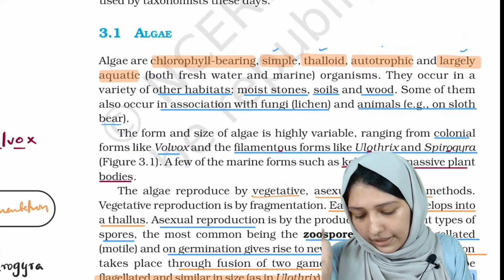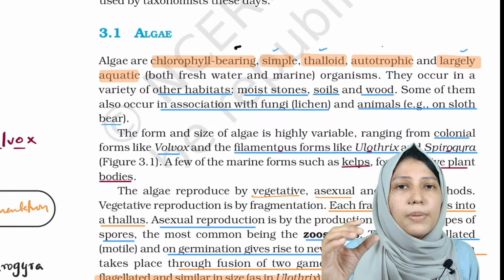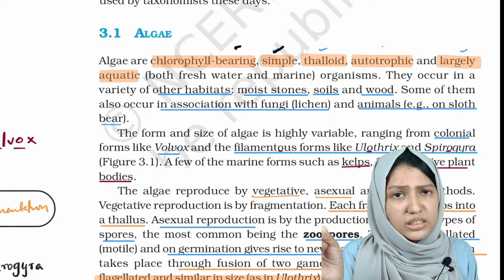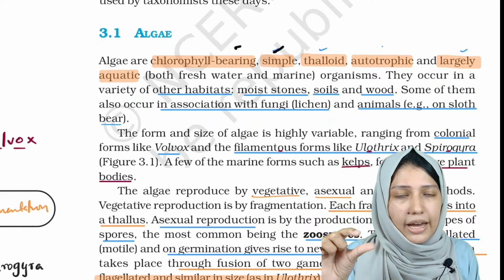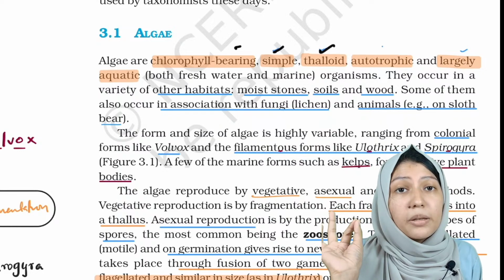So what are Algae? Algae are chlorophyll bearing, which means they have chlorophylls. Since it is a plant, it will have chlorophyll. It is simple, thalloid. What do you mean by thalloid?